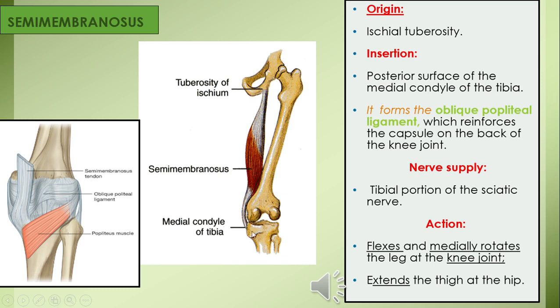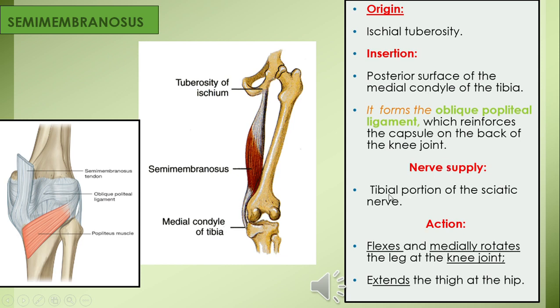At one part, the insertion is mainly on the posterior aspect of the medial condyle of the tibia, here shown as the semimembranosus tendon. Some fibers are reflected from the tendon and are inserted on the popliteal fascia, which are not clearly shown here. And the third point is that some fibers of the semimembranosus tendon are reflected from here and are inserted on the capsule of the knee joint on the posterior aspect, and here you can see them. They are called the oblique popliteal ligament.